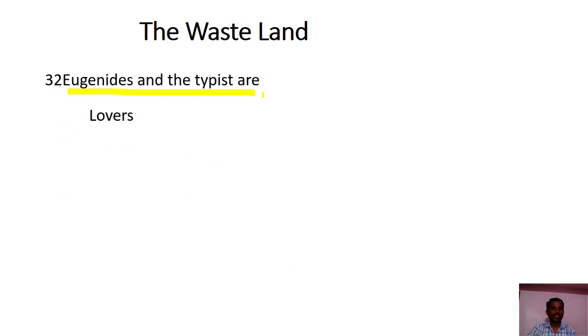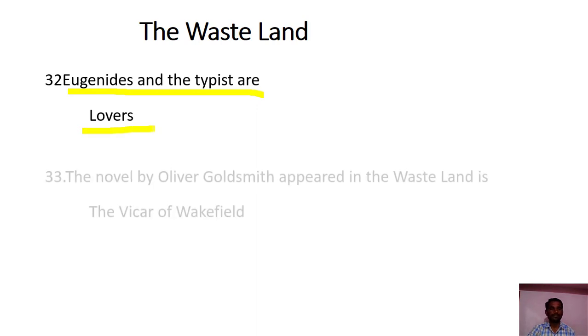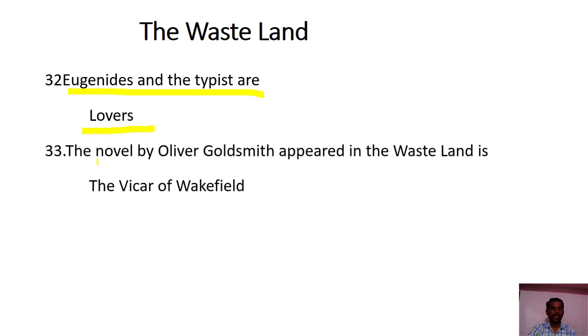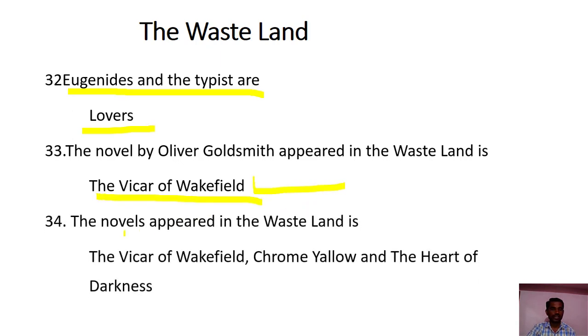Eugenides and the typist are lovers in the poem. The novel by Oliver Goldsmith that appears in the Wasteland is The Vicar of Wakefield. The novels that appear in the poem are The Vicar of Wakefield, Chrome Yellow, and Heart of Darkness.